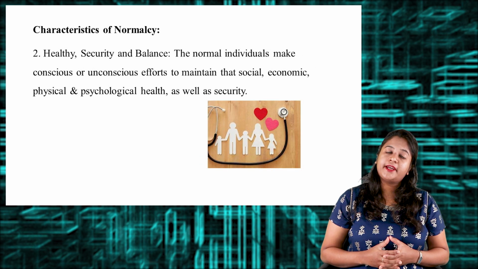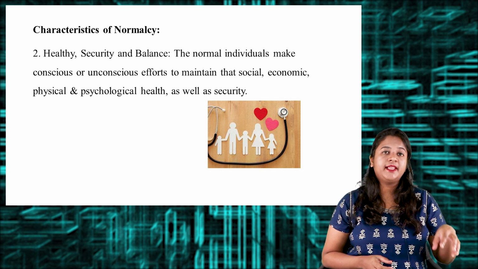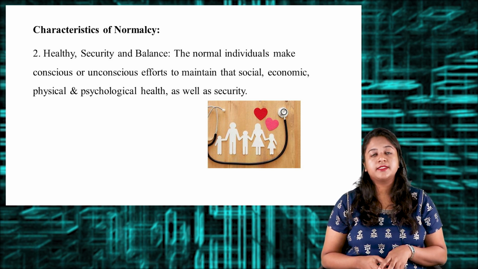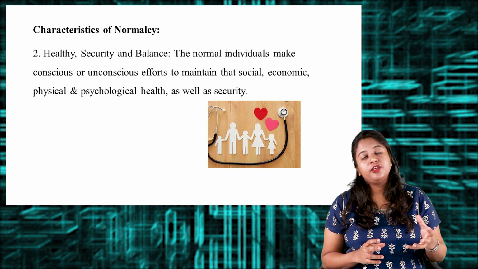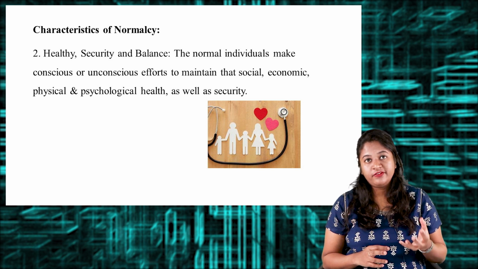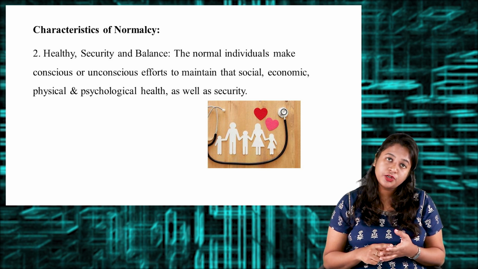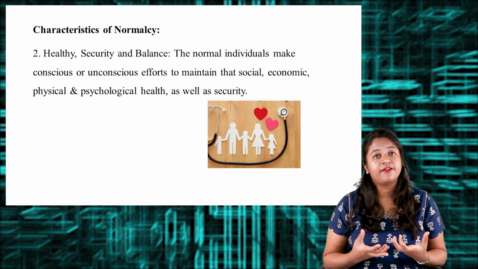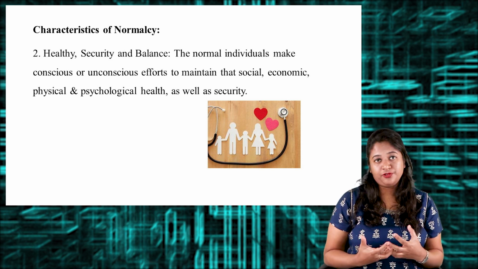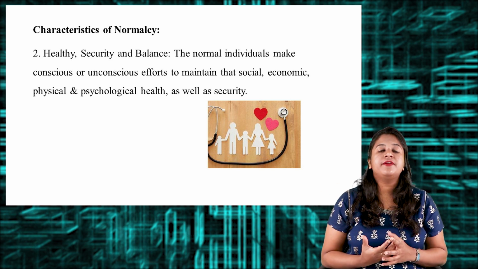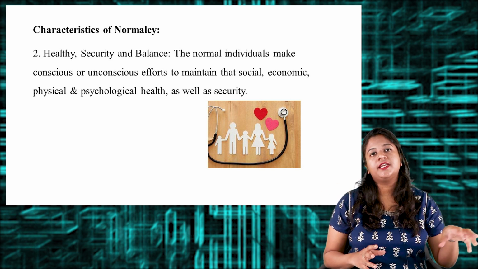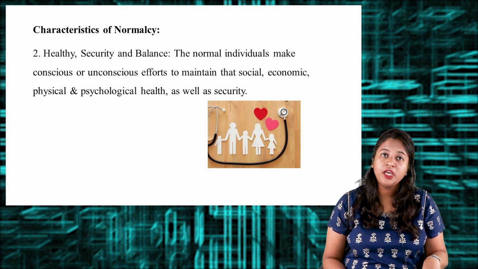The next characteristic is healthy security as well as a balanced life. An individual is said to be normal if he has health in terms of physical, mental, social and psychological well-being, as well as a state of security, and he is able to balance everything and work efficiently. So that is the second characteristic of normalcy.